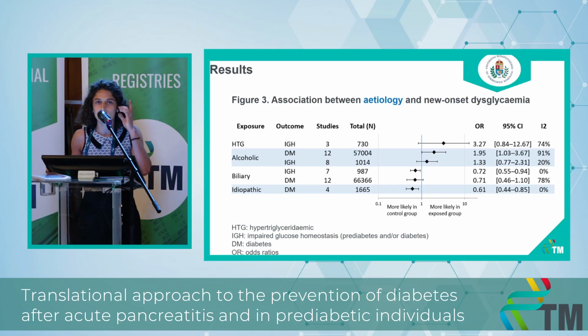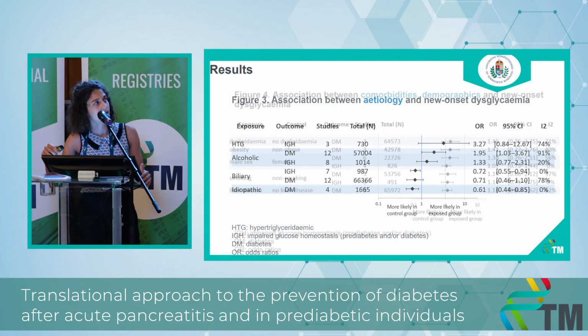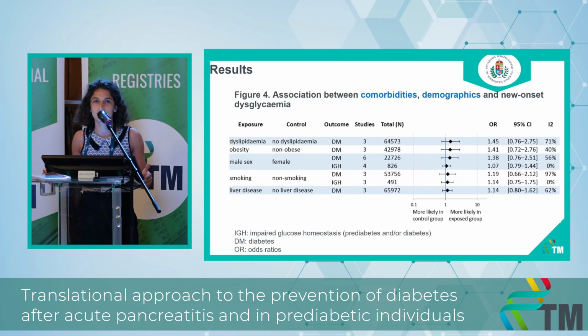Regarding alcoholic etiology, it's likely explained by the fact that patients with this problem have already destroyed a large proportion of their pancreas. They often struggle to quit drinking, and the majority progress on to chronic pancreatitis. So hypertriglyceridemia and alcoholic pancreatitis, these etiologies are associated with a more toxic nature and pathophysiology compared to biliary or idiopathic etiology.